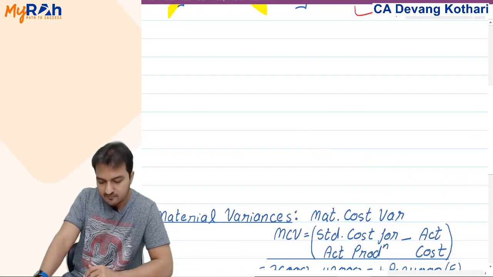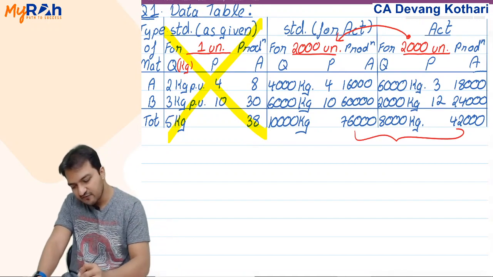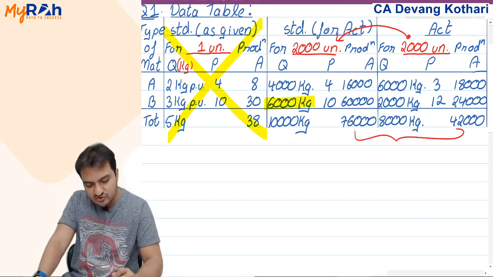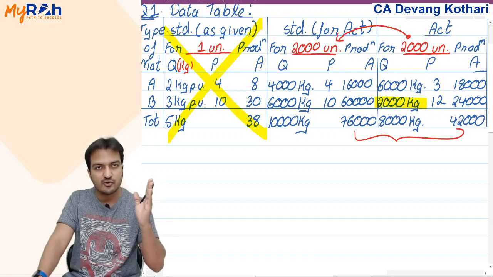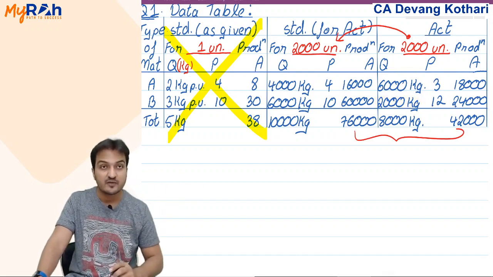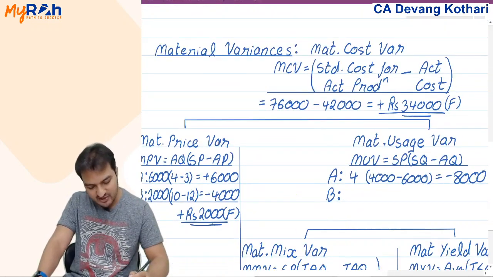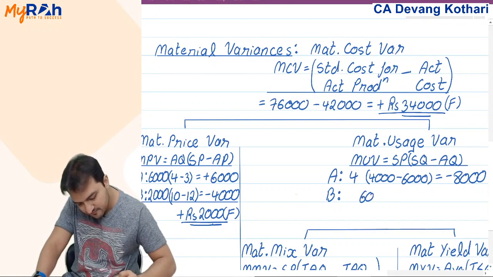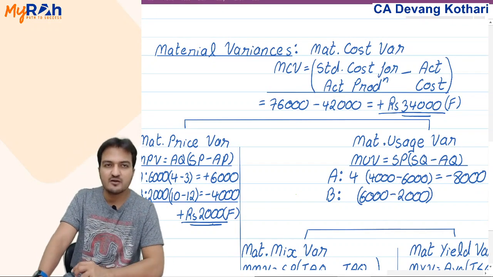Similarly, material B. Notice for material B, did I consume more kgs or did I save kgs? For material B, you were supposed to use 6000 kg, but actually you used only 2000 kg. So out of the 6000 you were supposed to use, you actually used only 2000. So you have saved kgs. How much did you save? Well, savings in kgs: 6000 minus 2000, 4000 kgs of material B you saved.